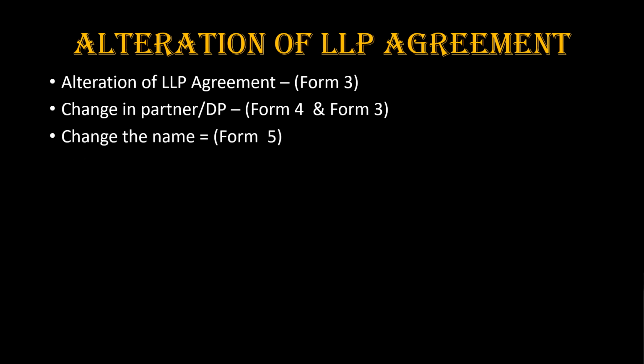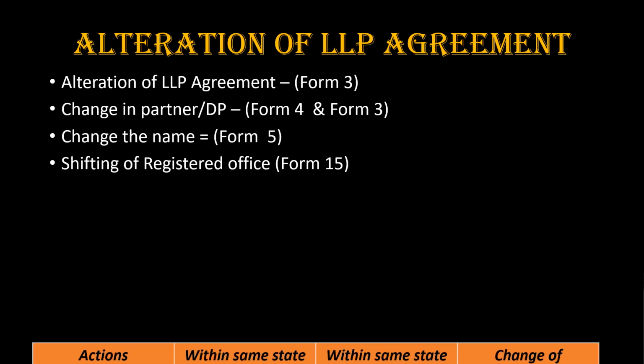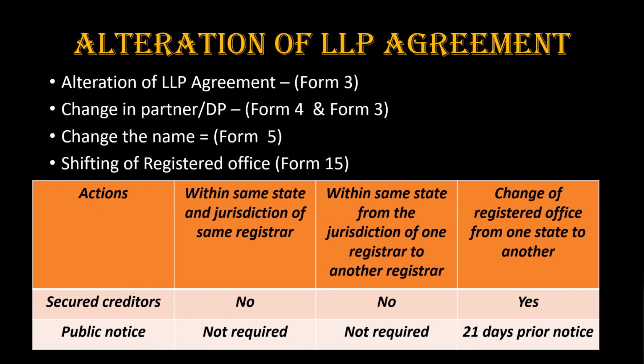Change in name. For some business reasons, or if the name of the LLP is considered undesirable or similar to an already existing LLP, the government can ask for the name change. So for the name change, Form number 5 should be filed. In case of shifting of registered office, then Form number 15 should be filed. These things are to be considered.